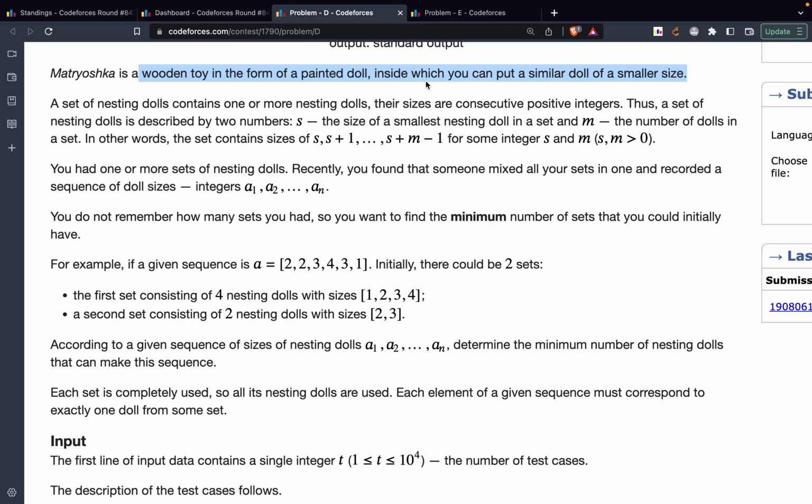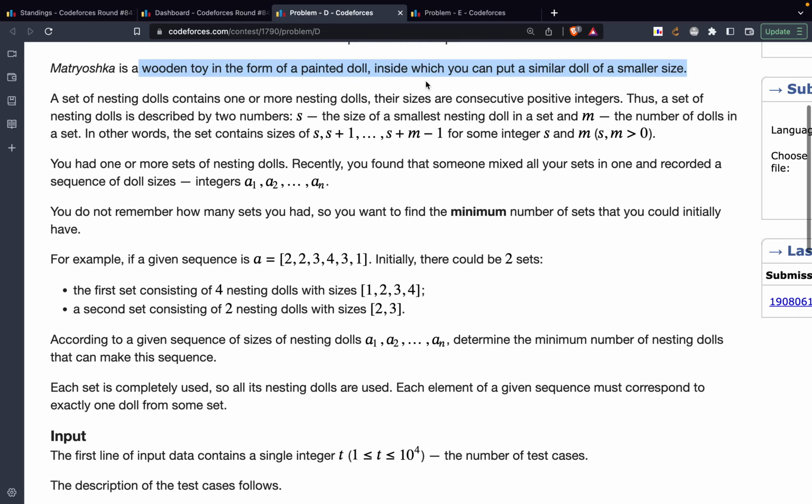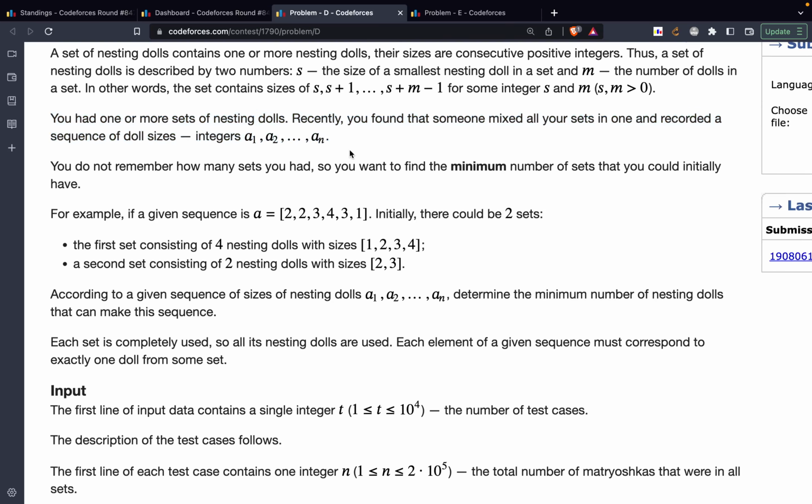In this way you had multiple toys, and in one toy you could have S dolls, in another toy you could have X dolls, in another Y dolls, and so on. Now you brought the dolls out of the toys, so you have kept them individually, and you know the number of dolls you have of each size. So that's what it is. Now we have to tell the minimum number of sets that you can initially have.